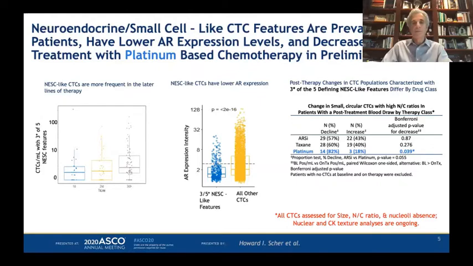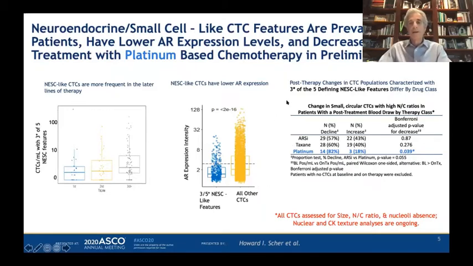on the poster. But first we looked at how frequently do we see cell populations that have these features in individual patients. Looking by line of therapy, first, second, and third line, we see that the frequency of the circulating tumor cells isolated with the neuroendocrine-like small cell features increases by line of treatment. We also see that the level of AR expression is lower, typical with the small cell phenotype.